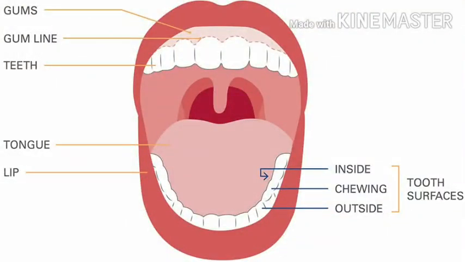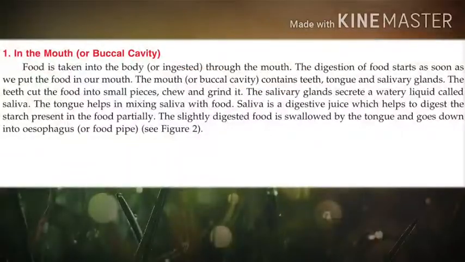What happens in the mouth or buccal cavity? Dear students, mouth is also called buccal cavity. Food is taken into the body, or ingested, through the mouth. The digestion of food starts as soon as we put the food in our mouth. The mouth or buccal cavity contains teeth, tongue and salivary glands. The teeth cut the food into small pieces, chew and grind it.